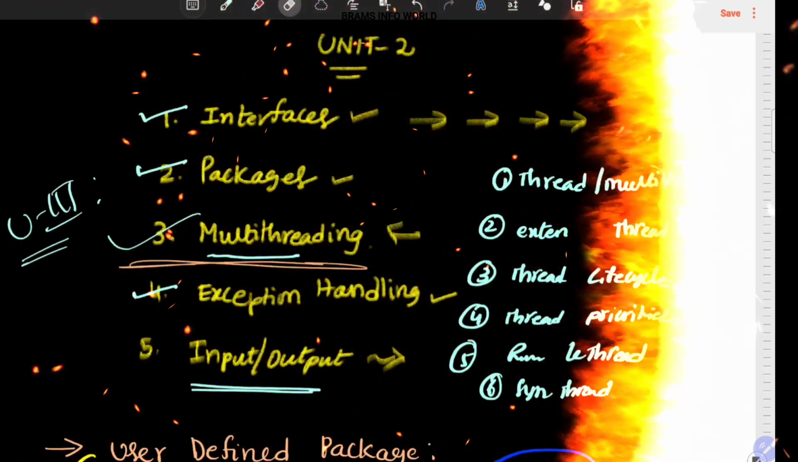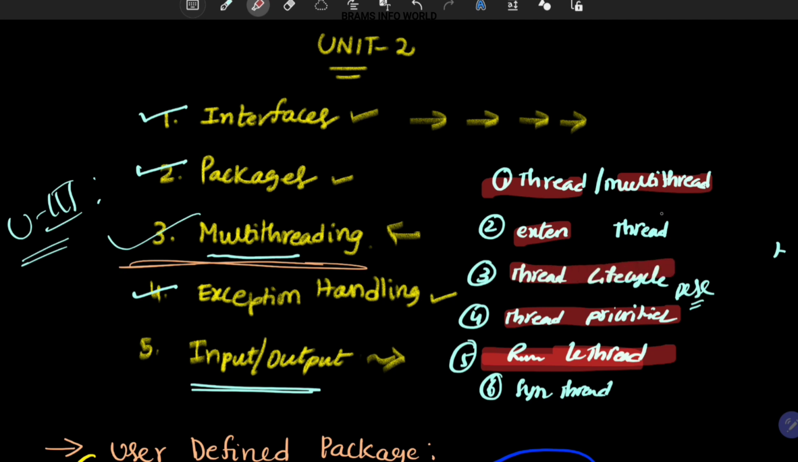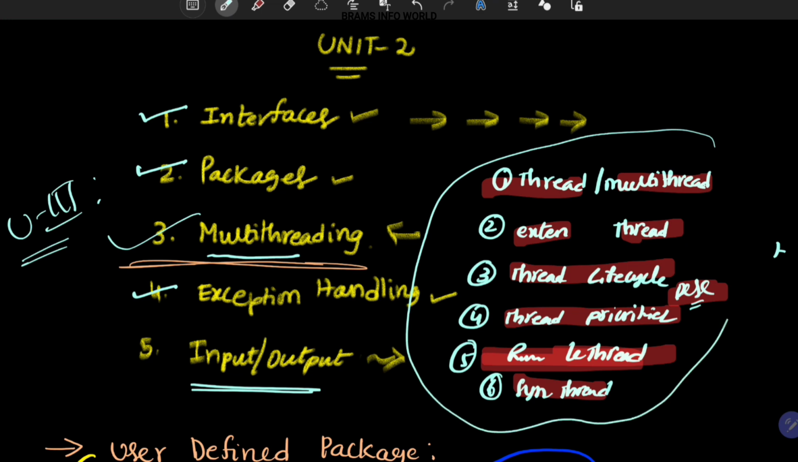We already completed all these topics. What is a thread, what is multi-threading, how to extend the thread, how to implement a thread using runnable interfaces, followed by thread priorities, what is the thread life cycle, and what is the synchronization of threads. You can also find the notes in the description. So this is the way we have to learn the concept of threads in Java. This is just an overview about threads.